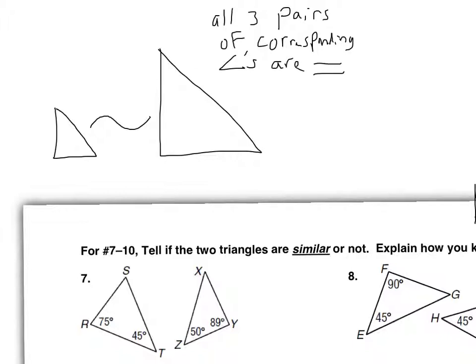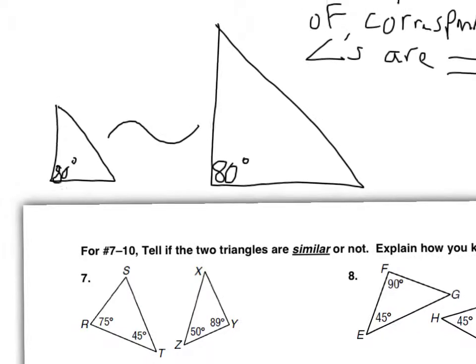They're equal. So if these two are similar, let's say this is 80 degrees right here. If this is 80, that would mean this one would have to be 80 as well. Even though this shape is bigger than this one, if they're similar, the angles will be the same.